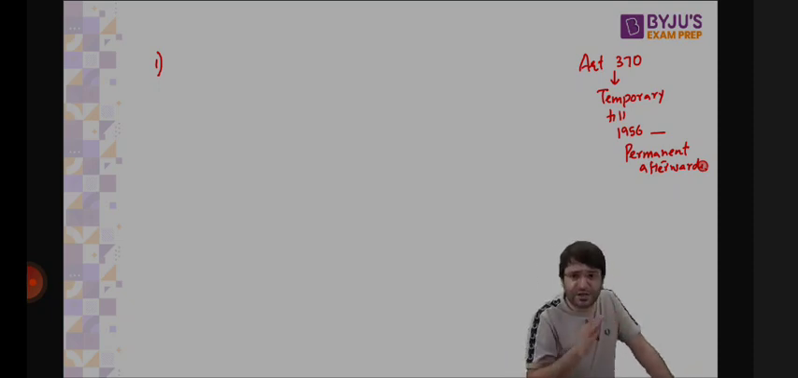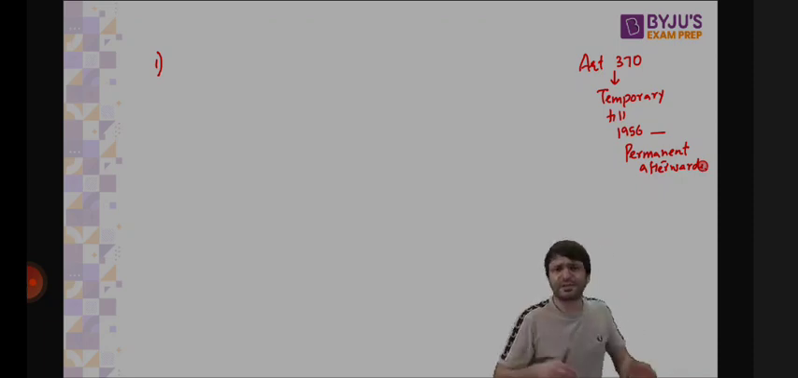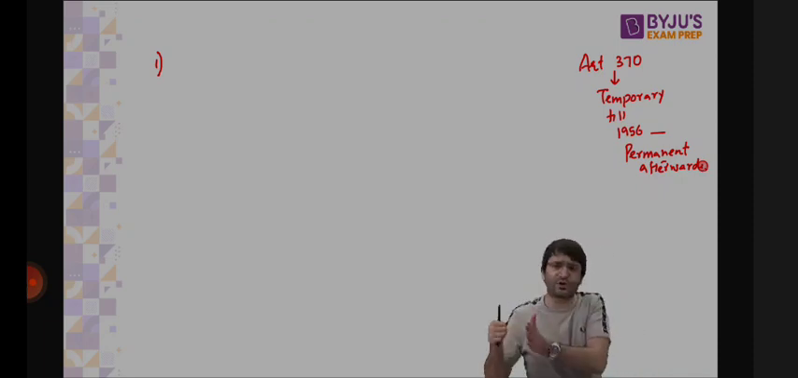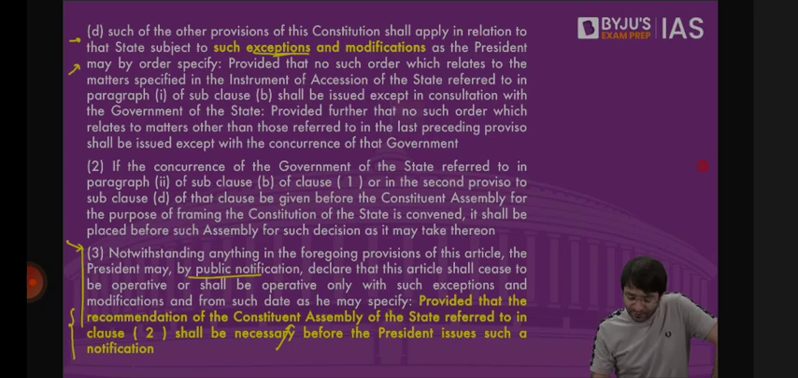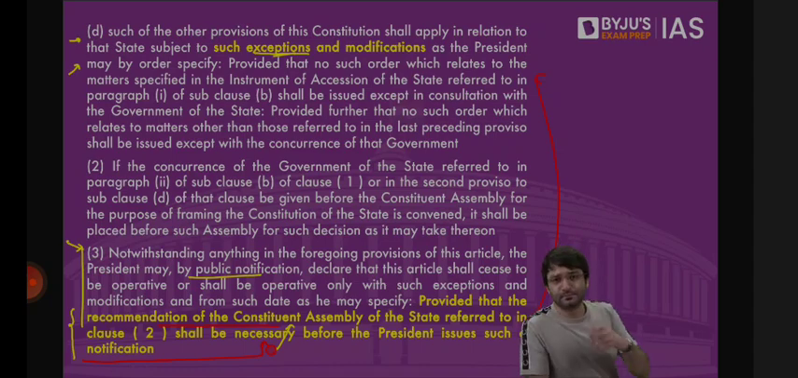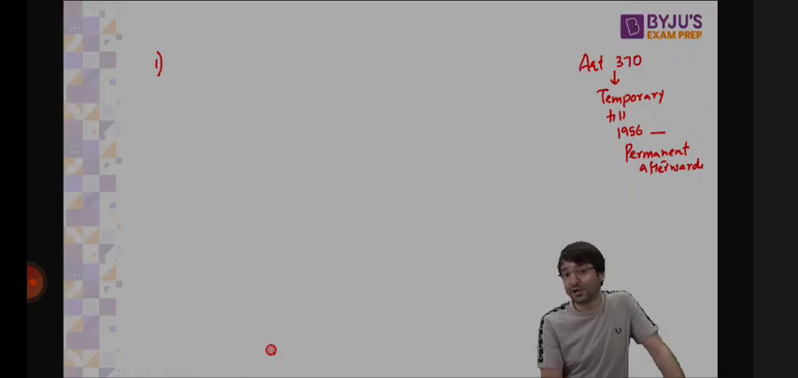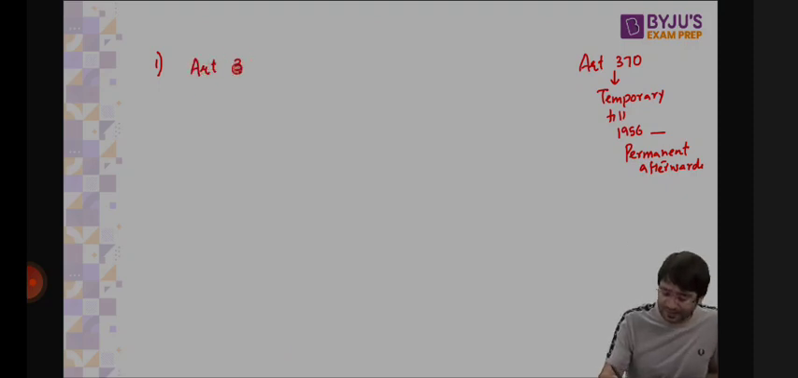One interpretation is that when it did not recommend anything on Article 370, it means they wanted Article 370 to continue. The other interpretation is that once Article 370 is made temporary, after the Constituent Assembly is gone, Article 370 should also go. But there is no Constituent Assembly, and that is the wording of Article 370, Clause 3: provided that the recommendation of the Constituent Assembly referred to in Clause 2 shall be necessary. Without this, you can't do it. When there is no Constituent Assembly, we need to do something. And for that, Article 367 was modified.